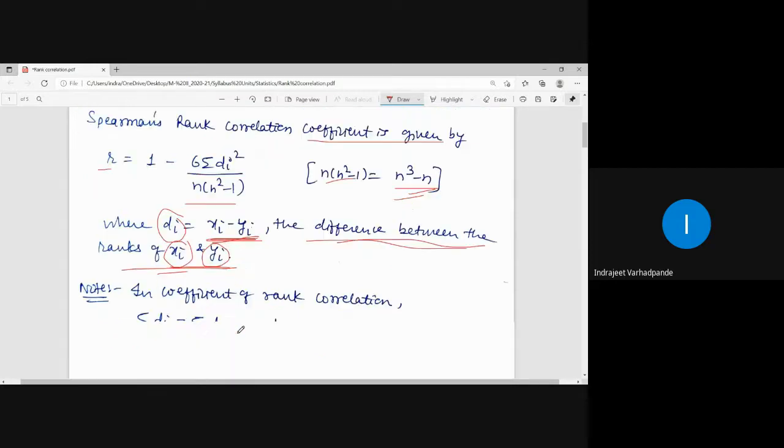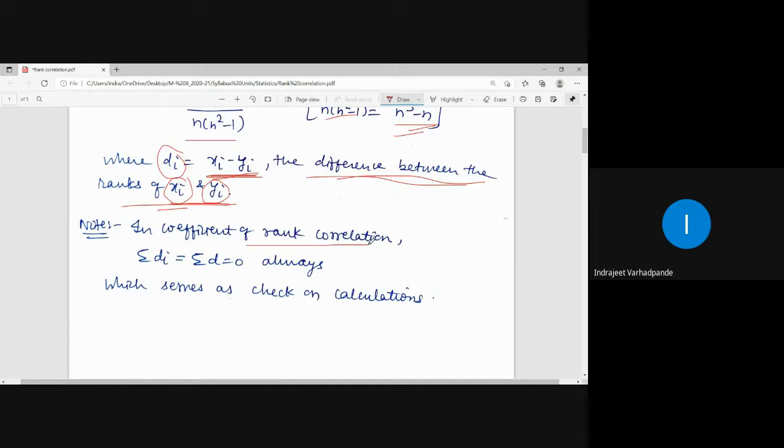Always note that in the coefficient of rank correlation, summation di will always be equal to 0, which serves as a check on our calculations. Whenever after doing the summation of di it comes out equal to 0, that means our calculations are right.